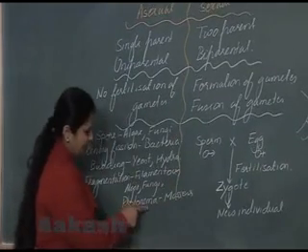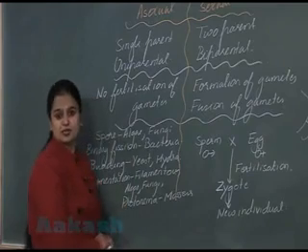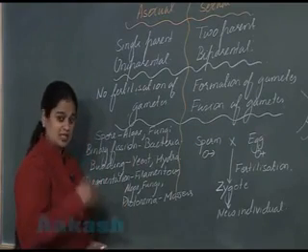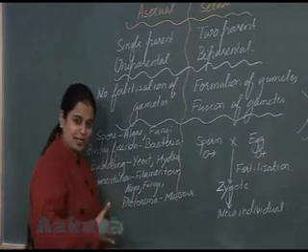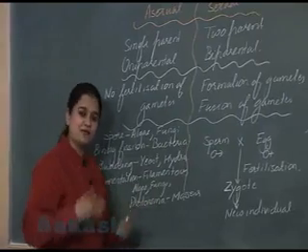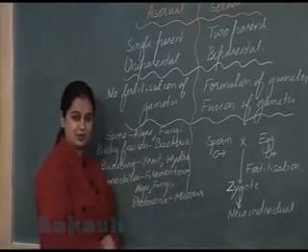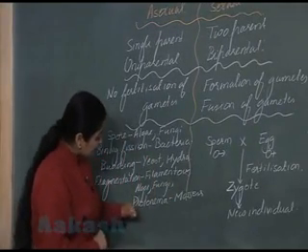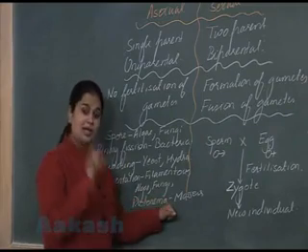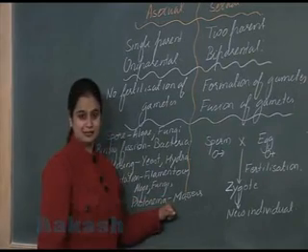This is a filamentous structure present in mosses. Yes, this filamentous structure, it will break and the fragments which are formed, they will form new individual. We will discuss more about the protonema in the chapter Plant Kingdom.